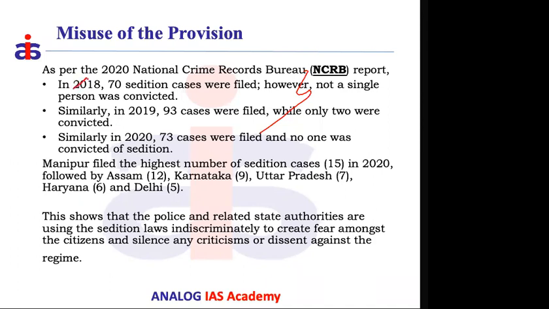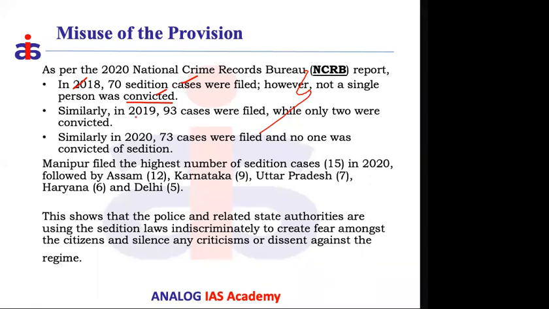Successively over the last 3 years, in 2018, 70 cases were filed in the name of sedition. But when a case is filed, how many people finally get convicted? Conviction means proof that they really did something wrong as per the provision in section 124A. Filing a case lies with the police or the government, but conviction of an individual is decided by the judiciary. With respect to conviction, not a single individual out of the cases filed in 2018 finally got convicted. That means these cases were not serious.